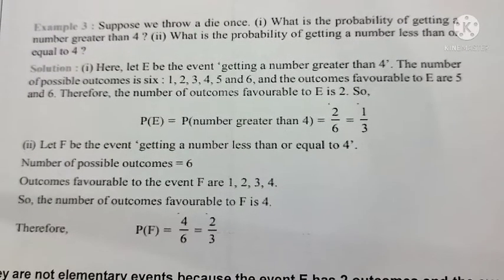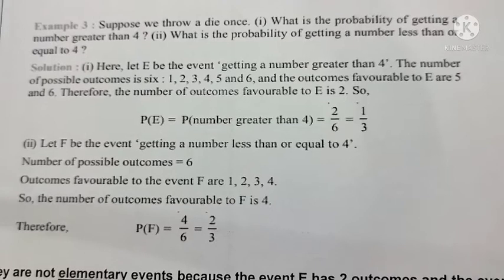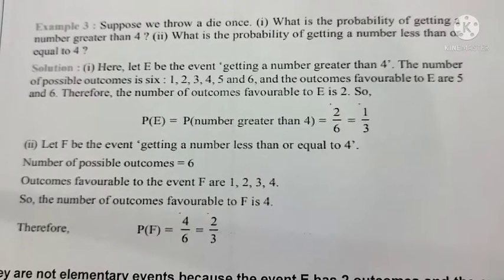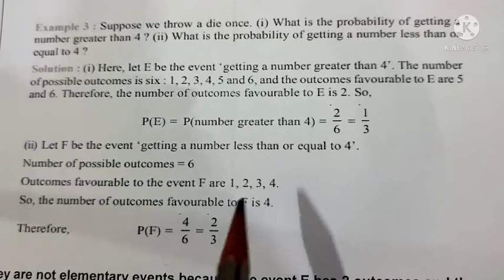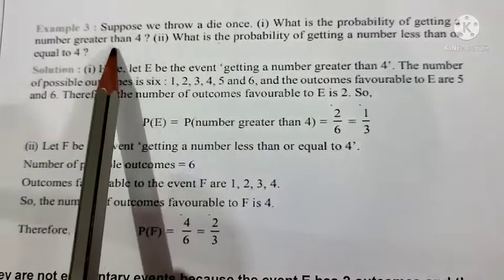Next example. Suppose we throw a die once. What is the probability of getting a number greater than 4? What is the probability of getting a number less than or equal to 4? So these are the questions. Here also we are throwing a die only. Now the question is a number greater than 4.